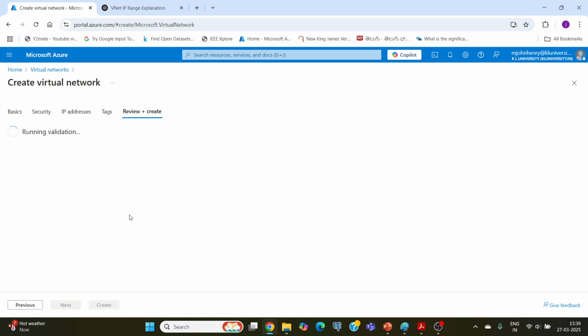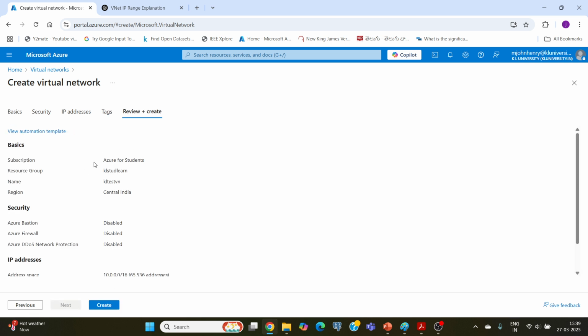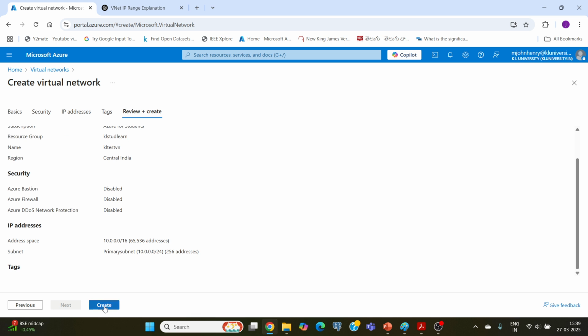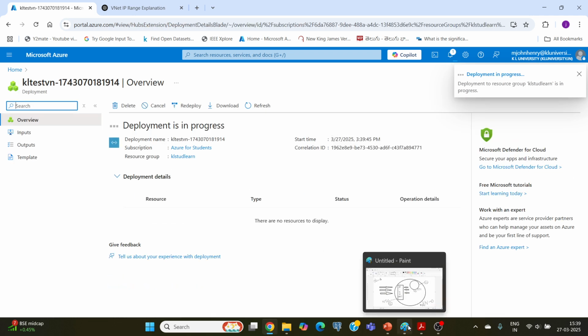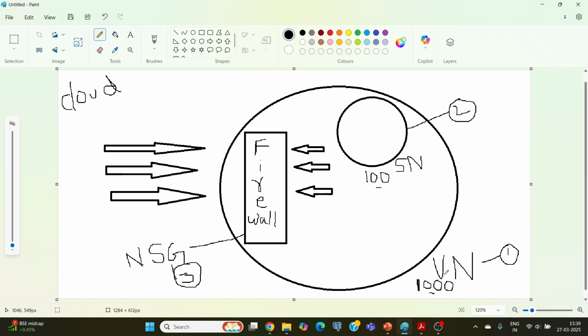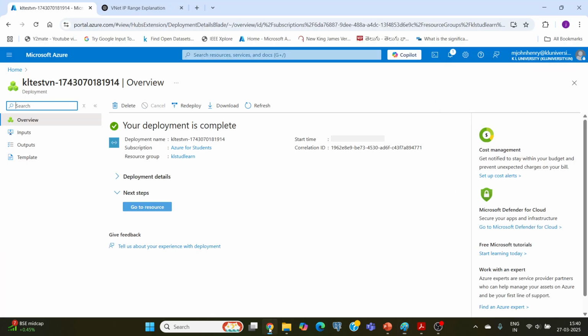Click on next, review and create. So these are the parameters. Click on create. Now the first two steps are completed. First one is the virtual network, where we have specified the address range. Second, within this virtual network, we have logically partitioned it into one subnet. You can have any number of subnets according to the requirement of any organization or personal use. Okay, so deployment is completed. Now the virtual network and its subnet are created.